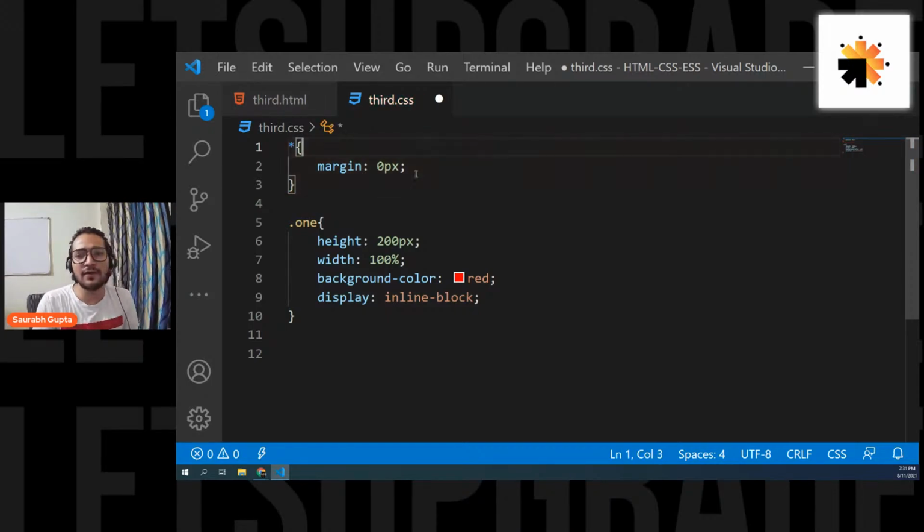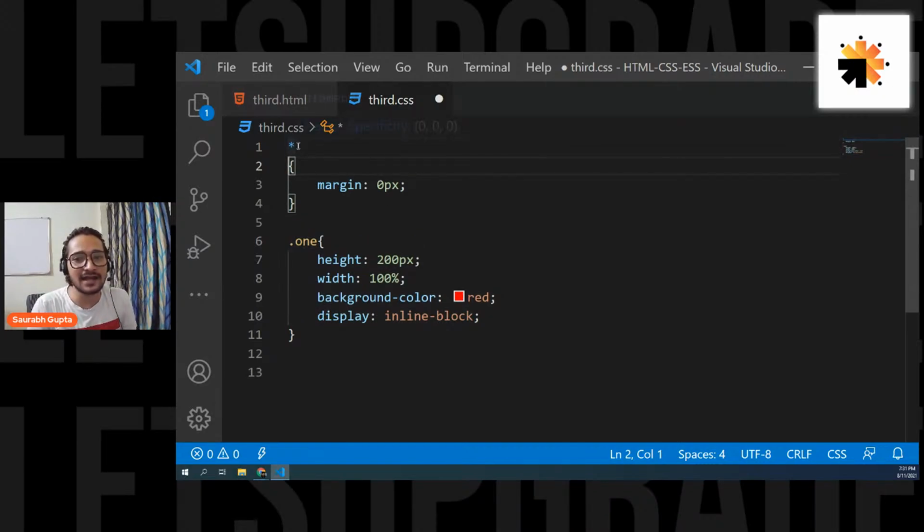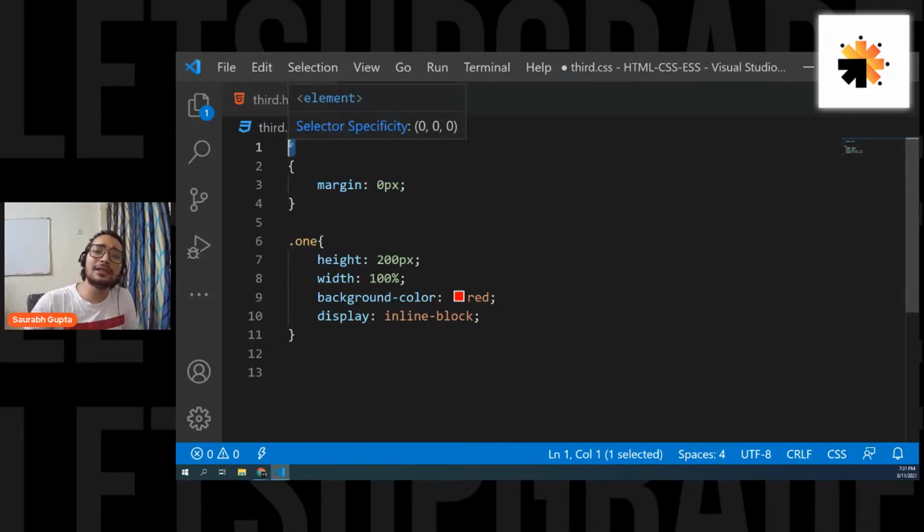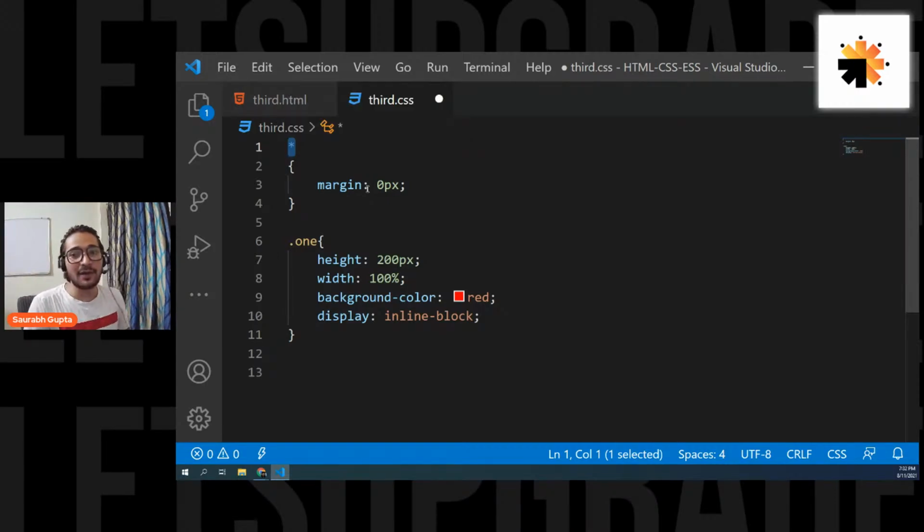asterisk, or in normal words, you call it a star. And this asterisk is called a universal selector. See, this is a class selector. You select a class name using this. This is a universal selector. That means it will work for all the tags. So no need to mention all the tags. If you mention this, it will work for all the tags. That means now this margin 0 pixel is applied to all the tags. H1, P, div, UL, li, image, doesn't matter. It is applied to all the tags, and that's it. We have solved the issue of default margin. So now any element that we create in future will not have a default margin.